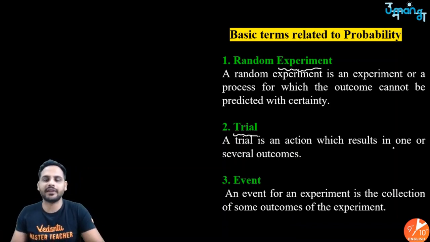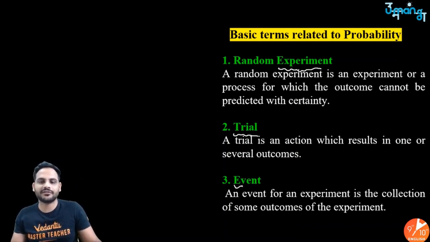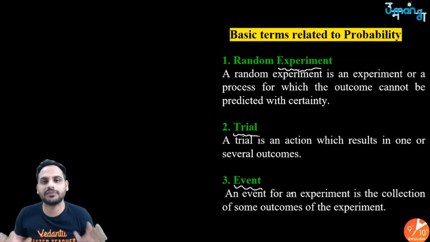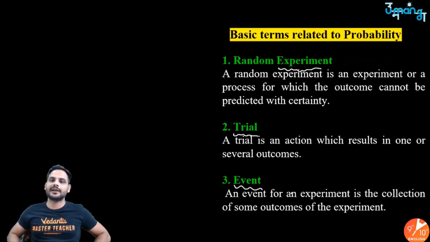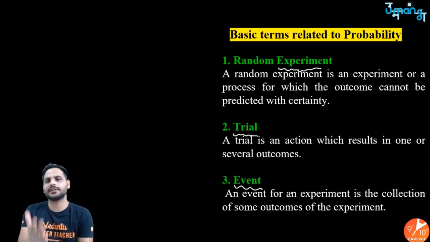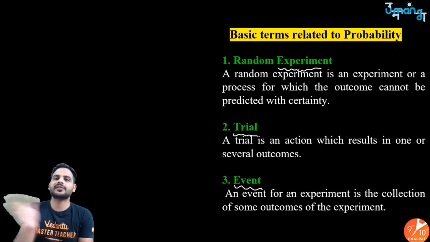And then an event. An event is a collection of outcomes. That means in this random experiment, whatever outcomes were possible are called your event. For example, when I toss one coin, the outcomes for me are either I get head or I get tail. These are the two outcomes possible when you toss a coin.